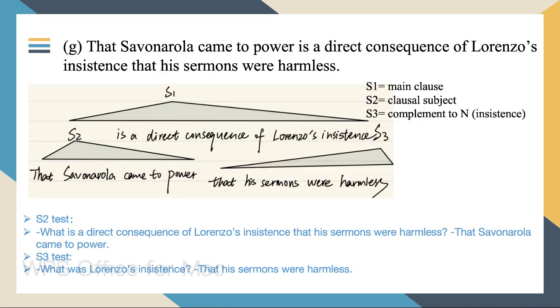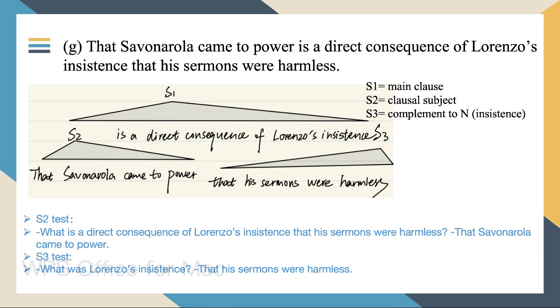And next, G. That Savonarola came to power is a direct consequence of Lorenzo's insistence that his sermons were harmless. Sentence 1 is a direct consequence of Lorenzo's insistence. Sentence 2 is that Savonarola came to power. Sentence 3 is that his sermons were harmless. Sentence 1 is the main clause. Sentence 2 is a clausal subject.